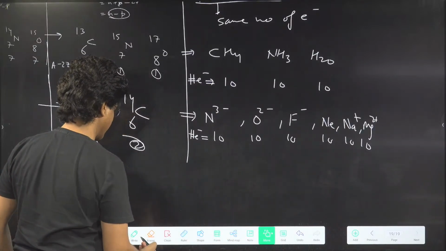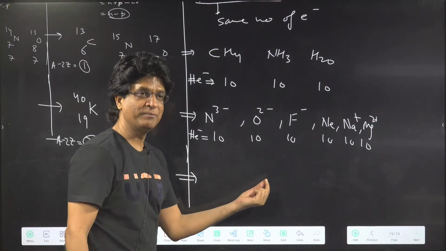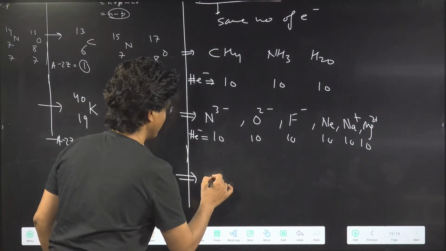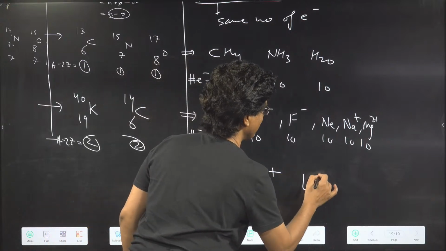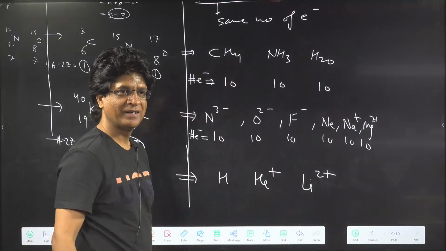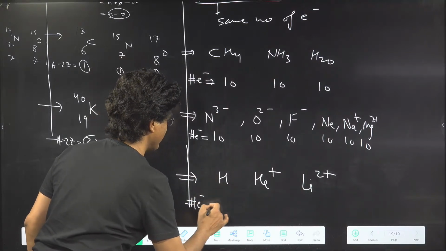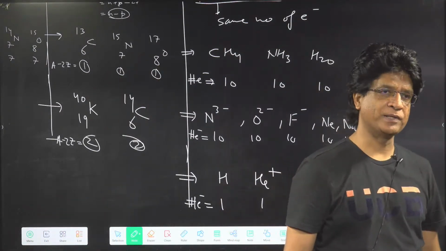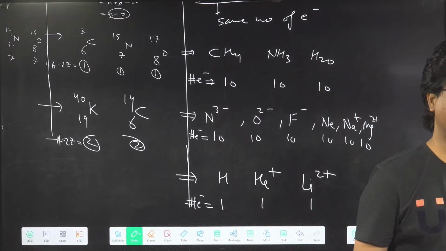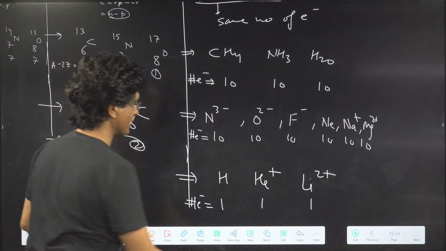Anant was giving, so I'm writing that. And this, you will be using in Bohr's model also. Like what? Hydrogen, helium plus, lithium 2 plus. Yes or no? Come on. Number of electrons, how many? 1, 1, and 1. Beryllium 3 plus. All of that. Anant again. Very good, Anant. So now let's come to one more thing.